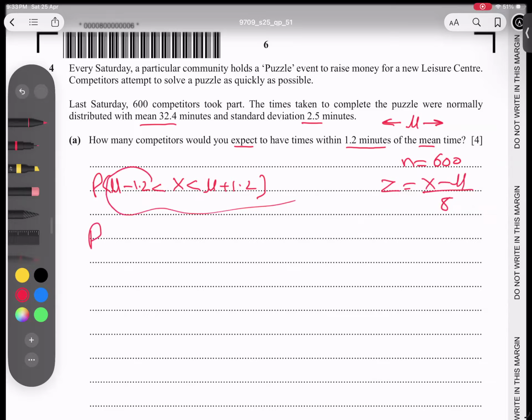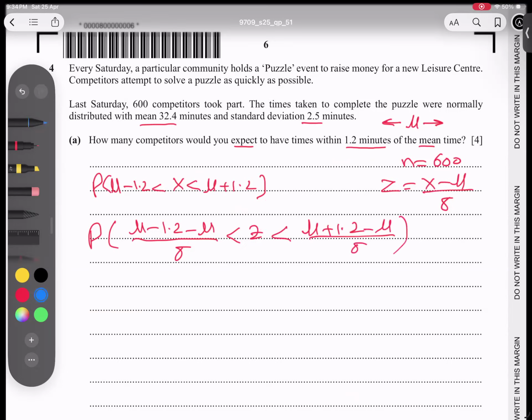So this value will come here, and I can write it here: mu minus 1.2 minus mean by deviation. And immediately I'm writing z in place of x. And now this value will also go in place of x: mu plus 1.2 minus mean by deviation. So the mean cancels from both sides and we are getting negative 1.2 over deviation and positive 1.2 over deviation.